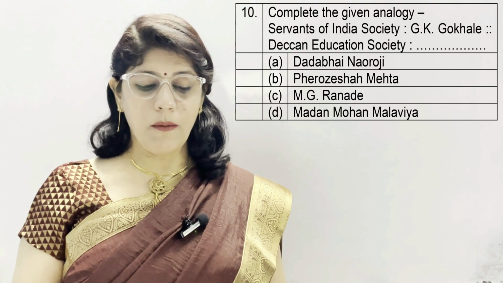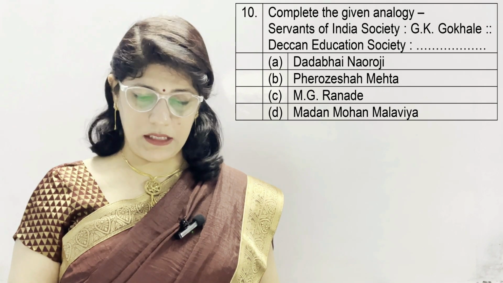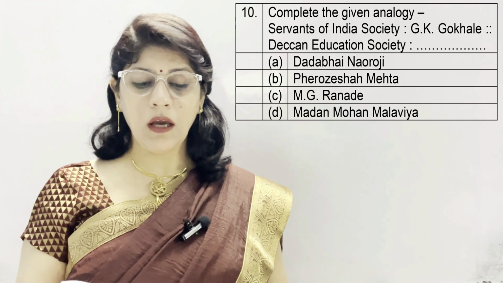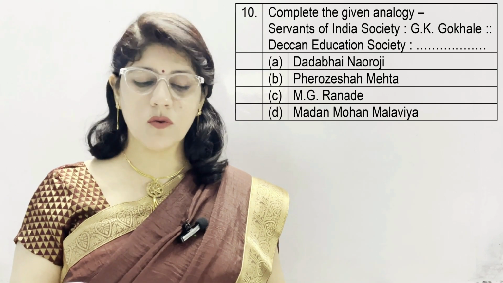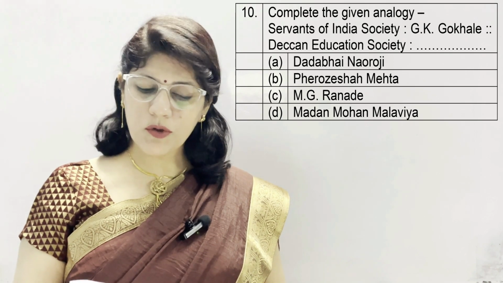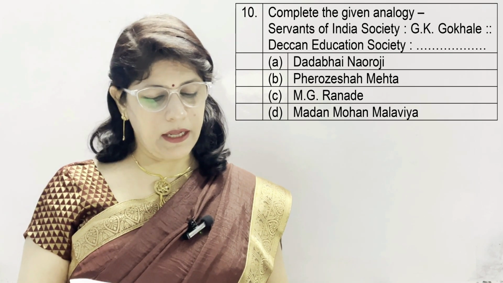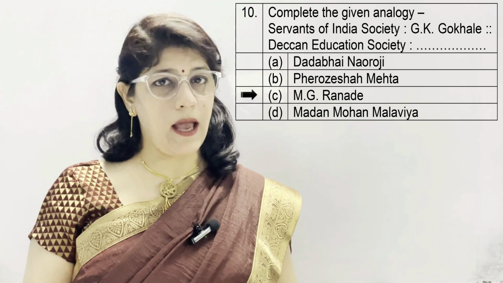Question number 10. Complete the given analogy. Servants of India Society to Gopal Krishna Gokhale, then Deccan Education Society to? Option A is Dadabhai Naoroji, B. Firoz Shah Mehta, C. M.G. Ranade, and D. Madan Mohan Malviya. And the correct option is C, which is M.G. Ranade.